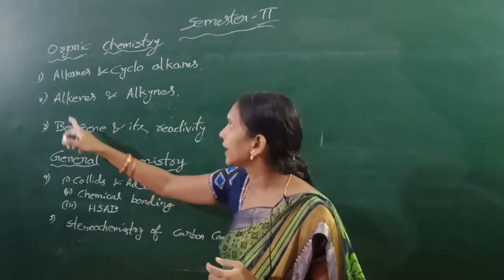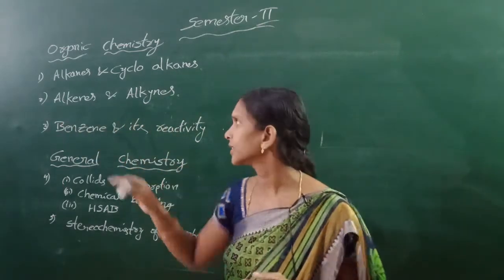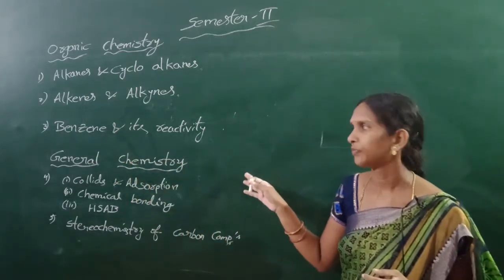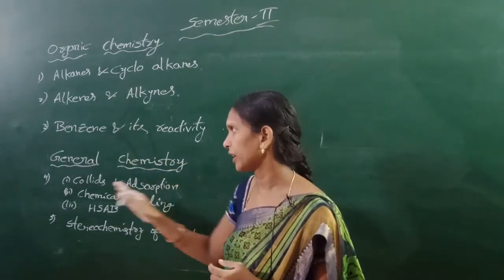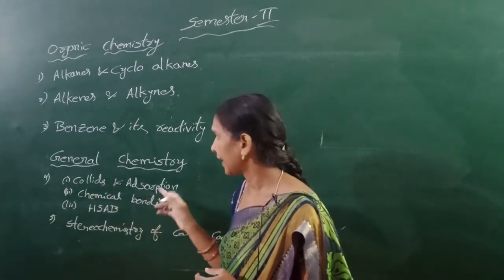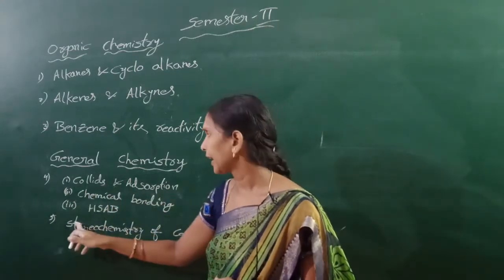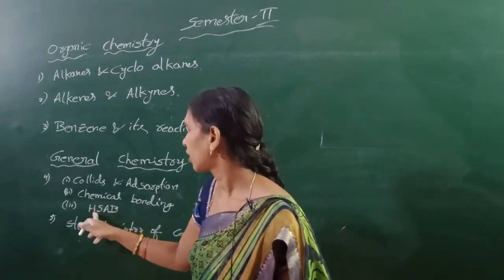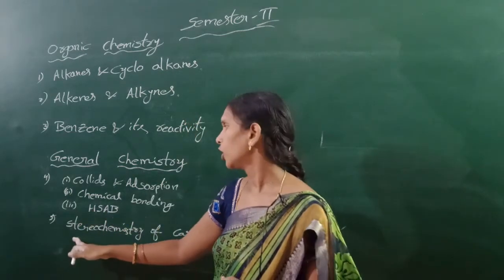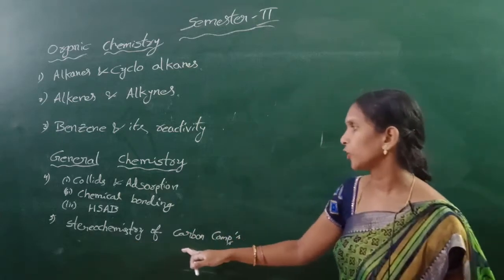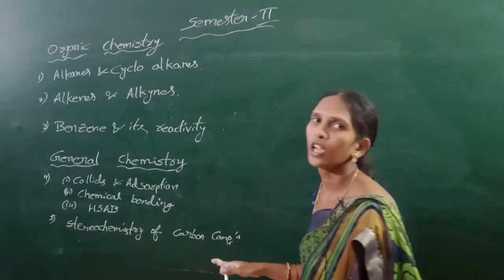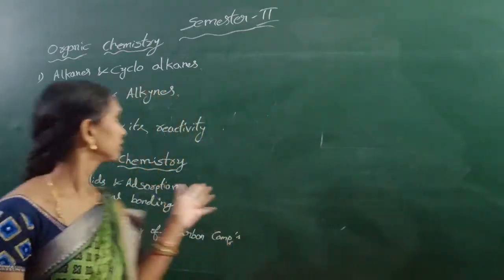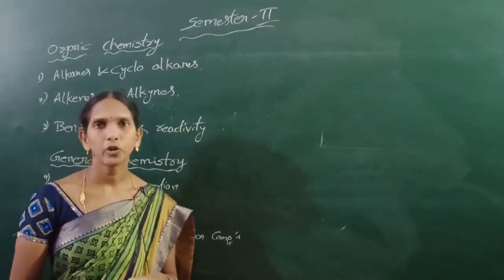The second unit is alkenes and alkynes. The third unit is benzene and its reactivity. In general chemistry, the fourth unit is colloids and adsorption, chemical bonding, HSAB, that means hard and soft acids and bases. Next, the fifth unit is stereochemistry of carbon compounds. These are the syllabus for semester 2.